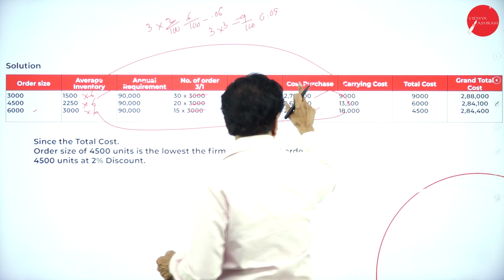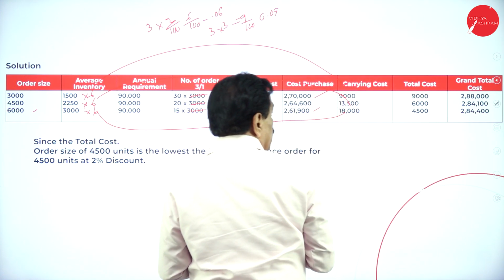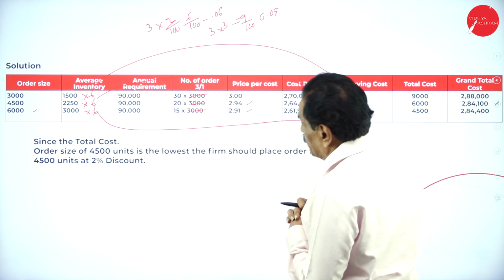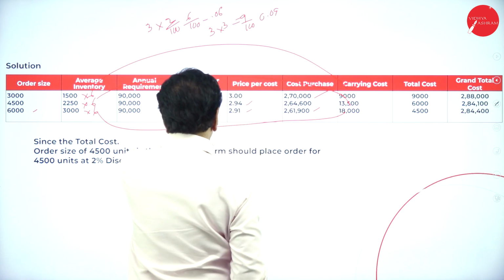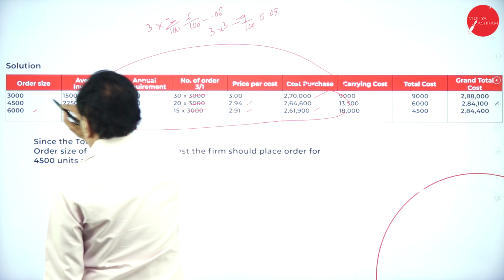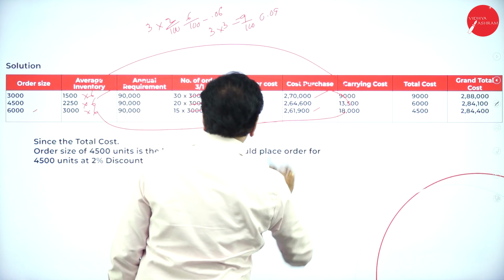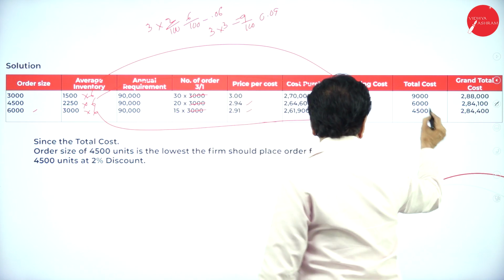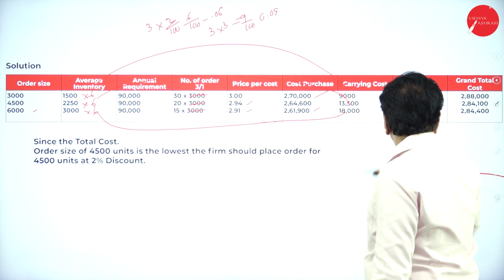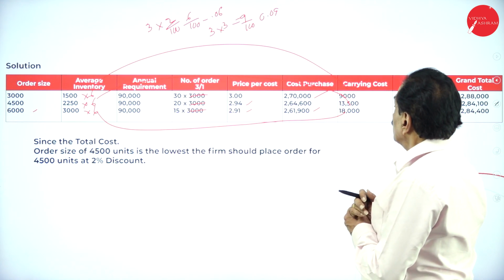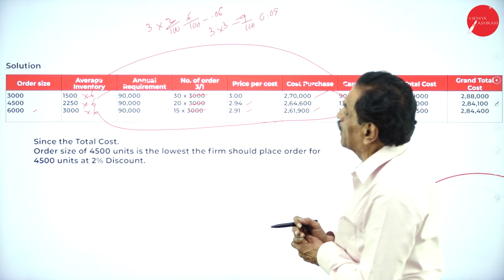So here cost of purchase, carrying cost. Come back to your total cost. Here, just the total cost of this now. 3 rupees. How many orders are there? 3. 300 into 30 is 9,000. Number of orders, 6,000 total cost. One is 9,000, another is 6,000, another is 4,500, because now you have got an order.